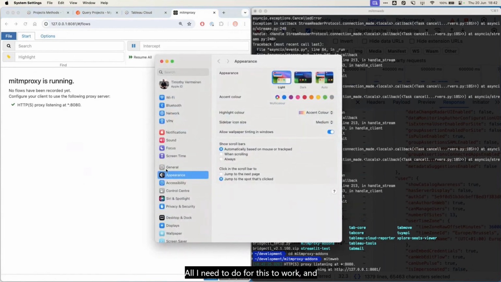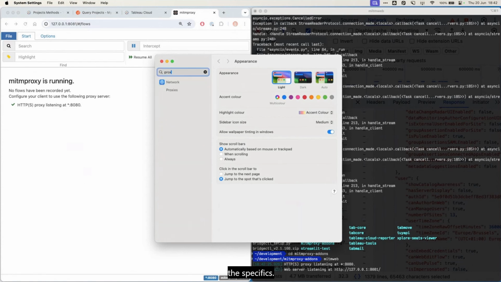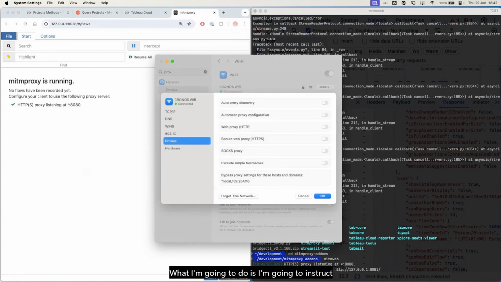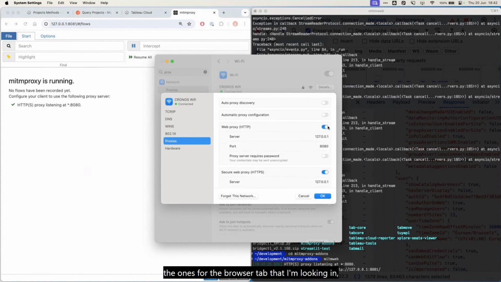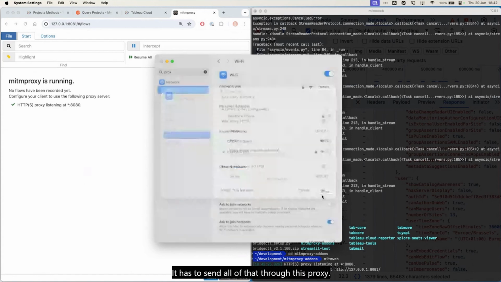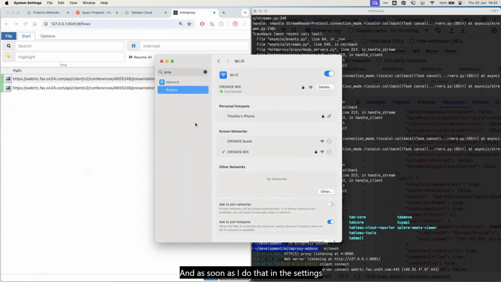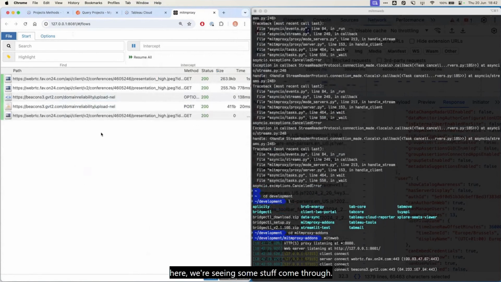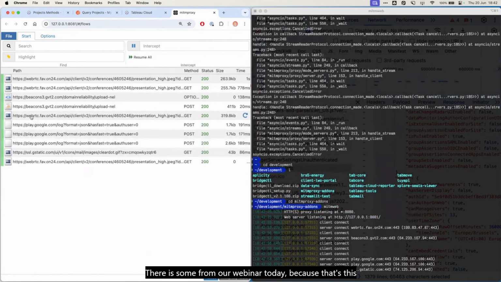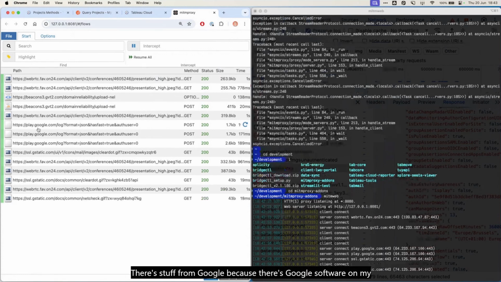All I need to do for this to work, and there are a million tutorials about this, so don't worry about the specifics, is instruct my computer to send all of its requests, not just the ones for the browser tab that I'm looking in, but all of the programs on my computer. It has to send all of that through this proxy. And as soon as I do that in the settings here, you're seeing some stuff come through. There is stuff from our webinar today, because that's this URL. There's stuff from Google, because there's Google software on my computer.